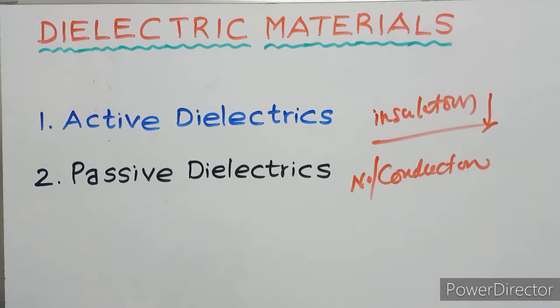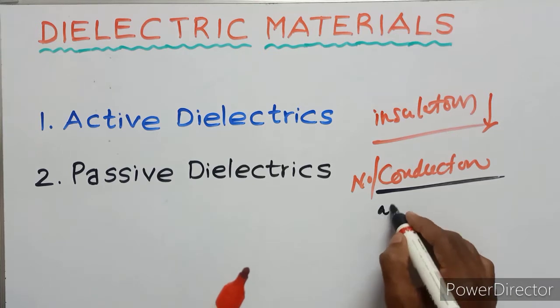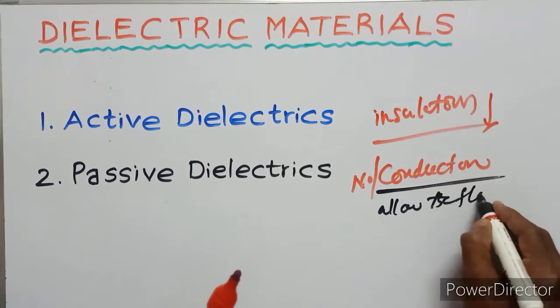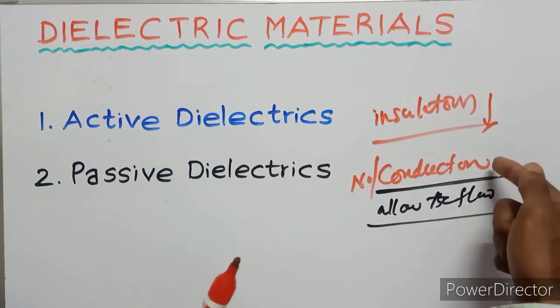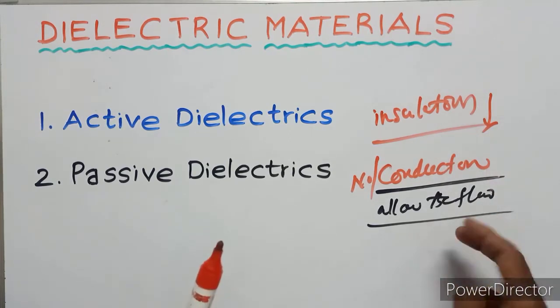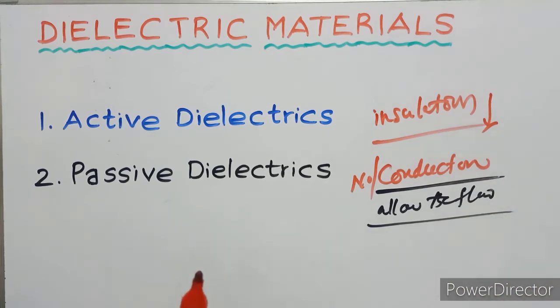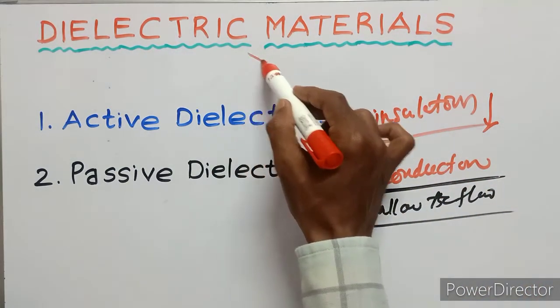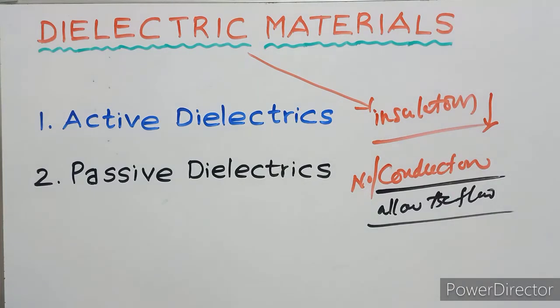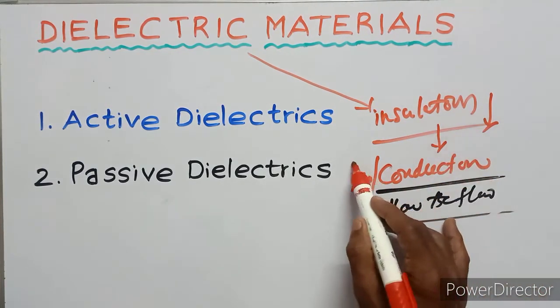What is conduction? Conduction means electrical conduction or thermal conduction. Conduction means allow the flow. Electrical conduction allows the flow of electrons. Thermal conduction allows the flow of thermal energy. Here the word dielectric is equal to insulators. Insulator means no conduction.